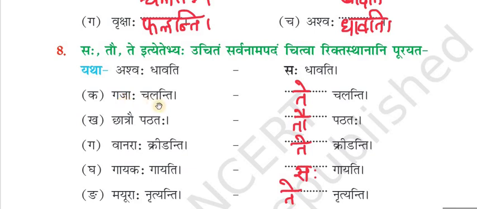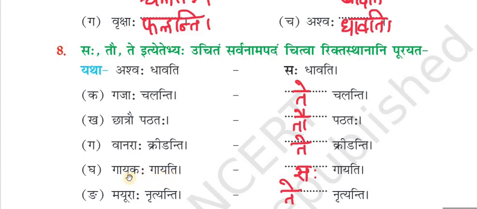Next one is Gajaha Chalanti. Gajaha is Bahuvachanam. So the correct option is Te. So Te Chalanti. Chatrau Patataha. Chatrau is Dvivachanam. Among Saha, Tau, Te, Tau is Dvivachanam. So Tau Patataha. Next, Vanaraha Kridanti. Vanaraha is Bahuvachanam. So the Bahuvachana Sarvanama Pada is Te only. So Te Kridanti.